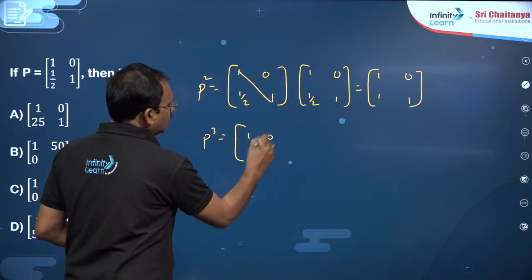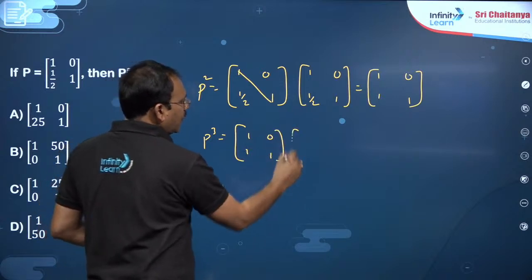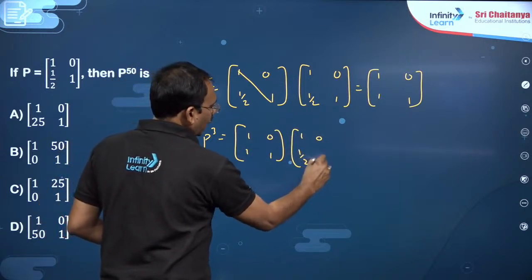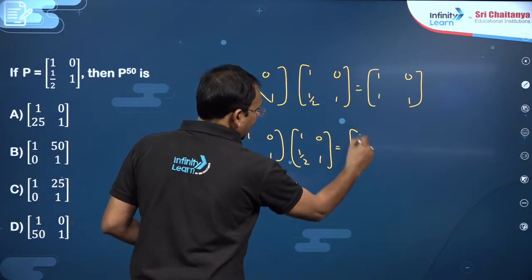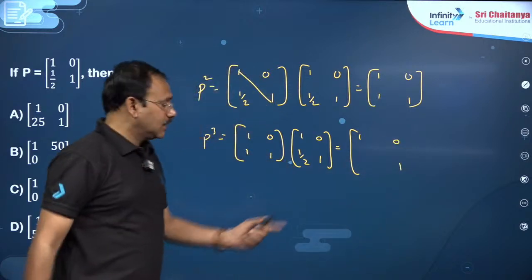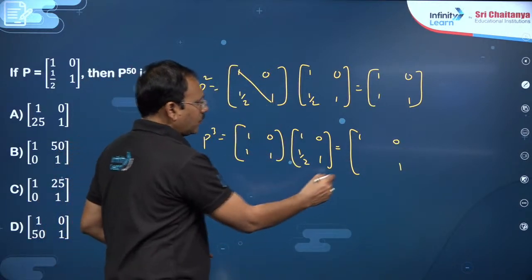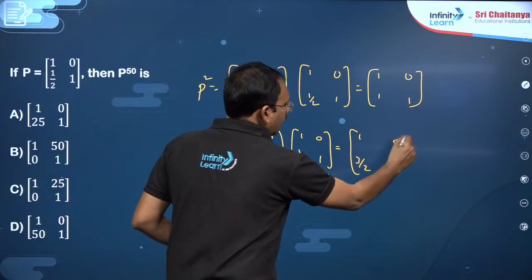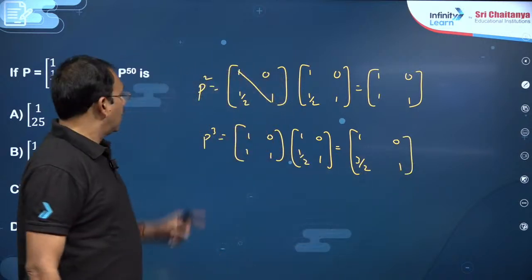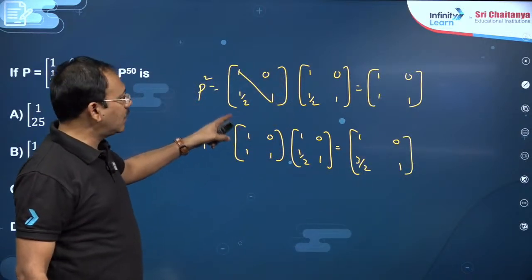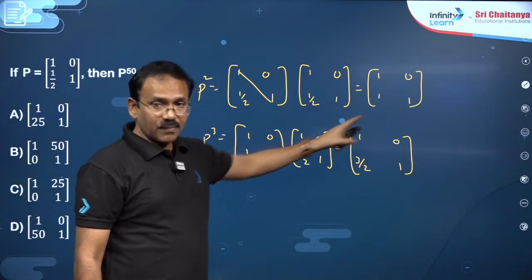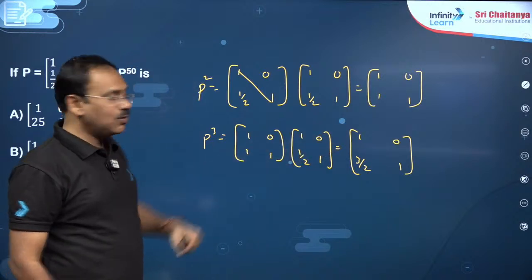P square is 1 0, 1 1, into P, which is 1 0, 1 by 2 1. If you multiply again, you will get 1 0, 1 only. For this element, 1 plus 1 by 2, you get 3 by 2. That means P power 1 gave 1 by 2 here, P square gave 2 into 1 by 2, P cube gave 3 into 1 by 2.